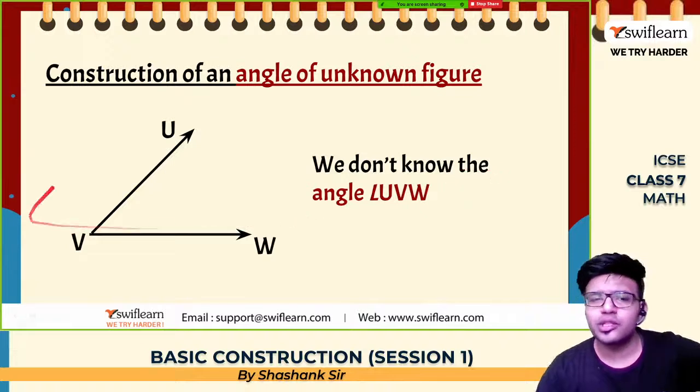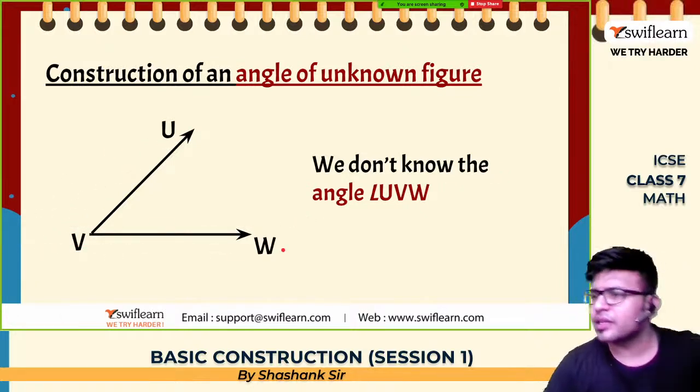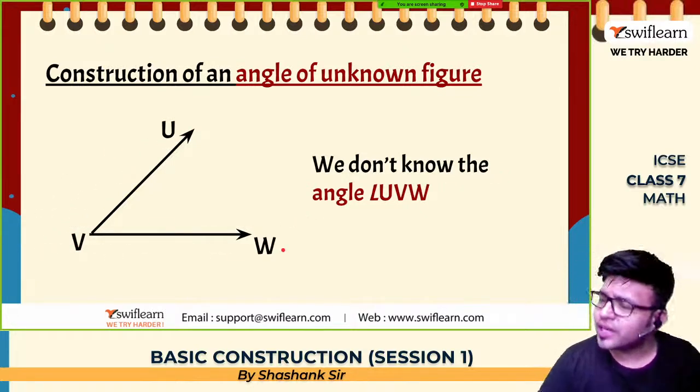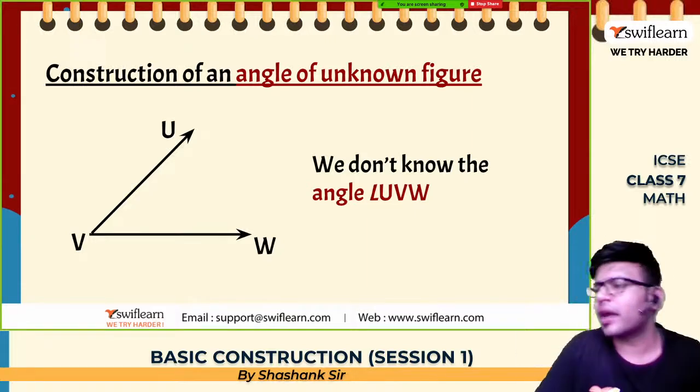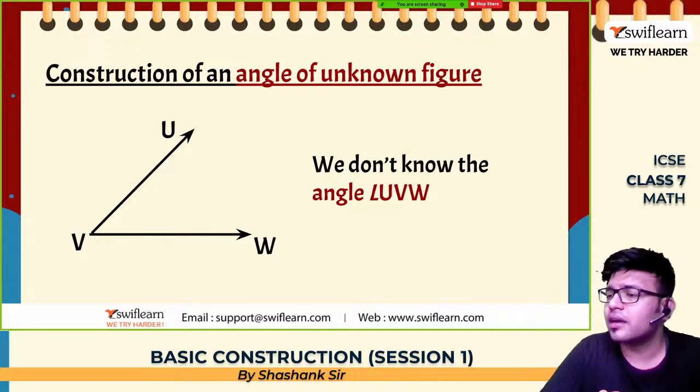Okay, we don't know how much this angle is, maybe 30 degrees, 31 degrees, 31.5 degrees, पता नहीं है. हमें exactly एक और angle draw करना है, copy paste करना है, कैसे करना है? How to do this, Ishani? Do you have any idea?